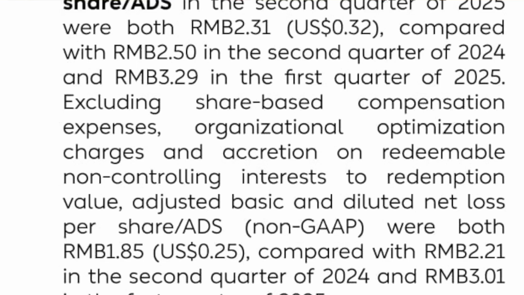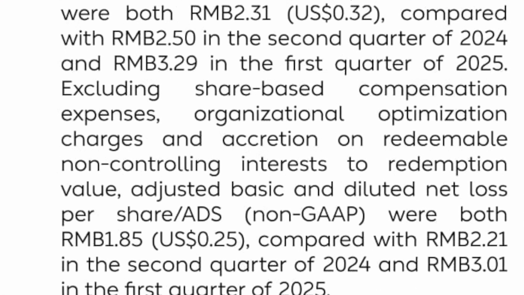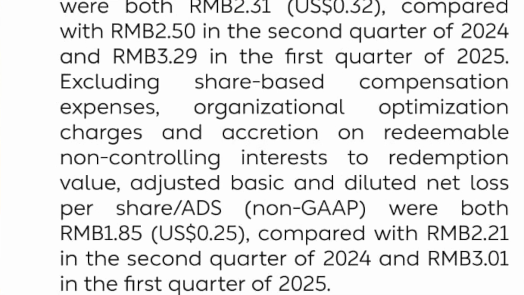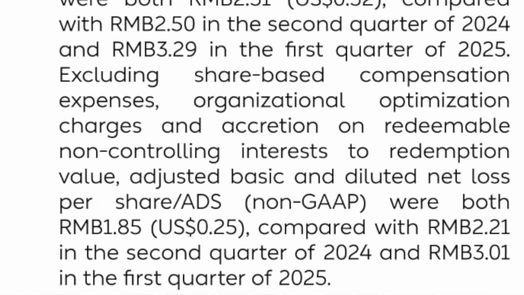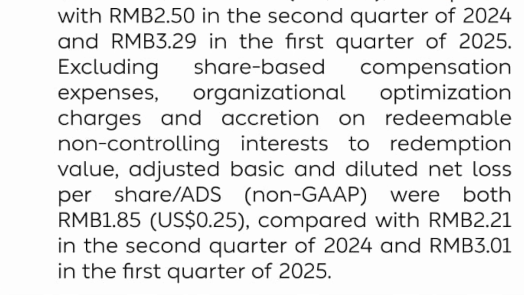So this one, the adjusted and diluted net loss, which is the non-GAAP, was excluding the share-based compensation and organizational optimization charges, right? And this is the 25 cents that we saw. So it excludes some of the expenses, or some of the incurred losses, right? Whereas the GAAP one includes everything, right?